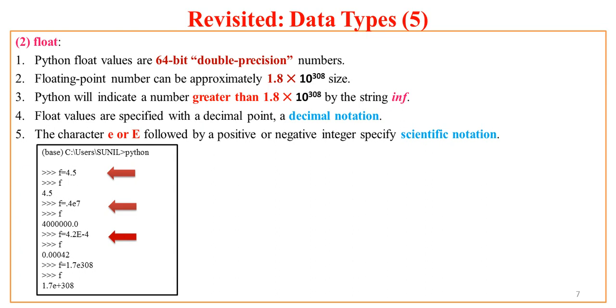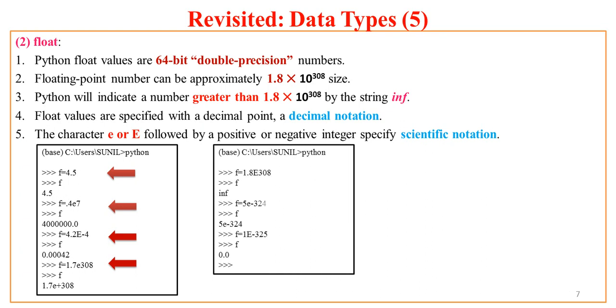Now if I multiply 4.2 into 10 raised to power minus 4, what is the answer? It is obviously 0.00042. Is that correct? Now again I can specify some larger exponent value. So I say 1.7 into 10 raised to power 308 or 1.7E308. So it returns me that number in exponent form.